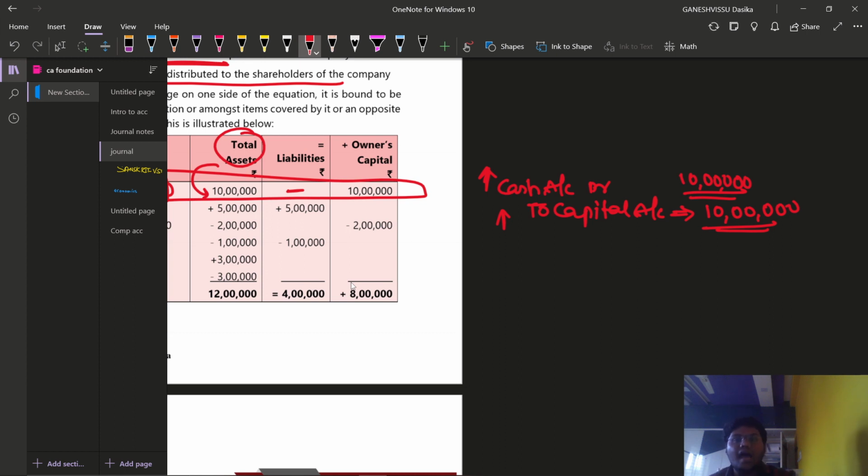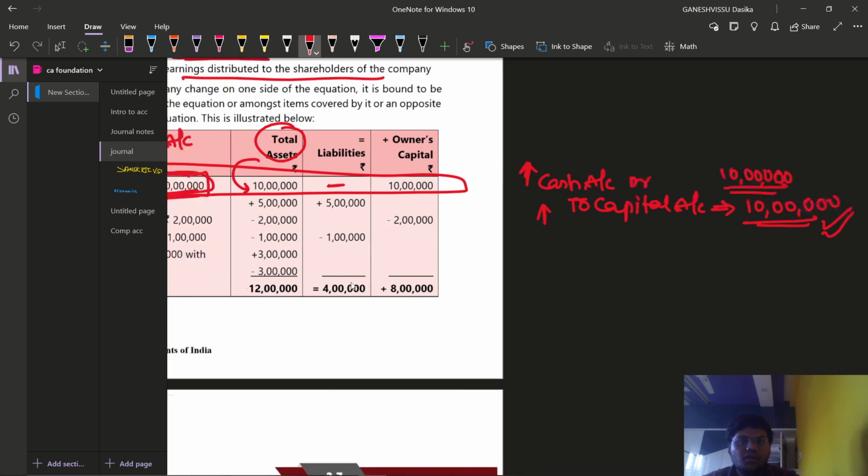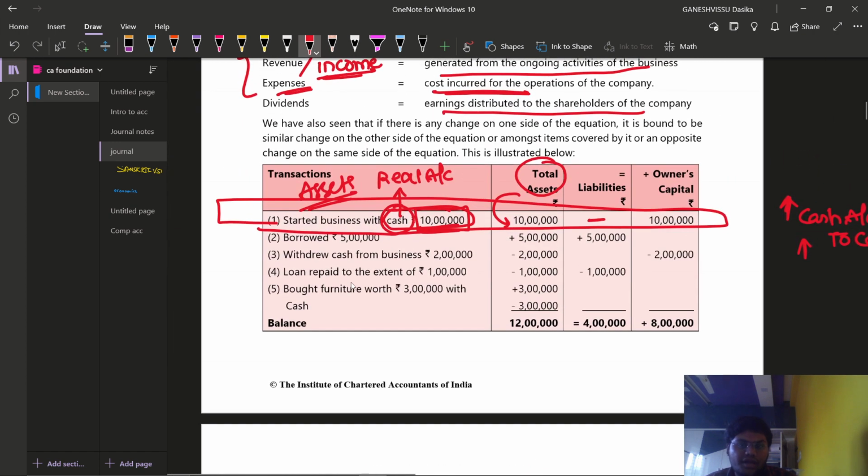That is the only asset we have now. Therefore, total assets value is 10 lakhs, and the liability, that is capital, is also 10 lakhs, because it is the permanent liability. Whenever we increase the assets, we are also required to increase the liability to balance the balance sheet, or you can say balance the business. That is the important action here.